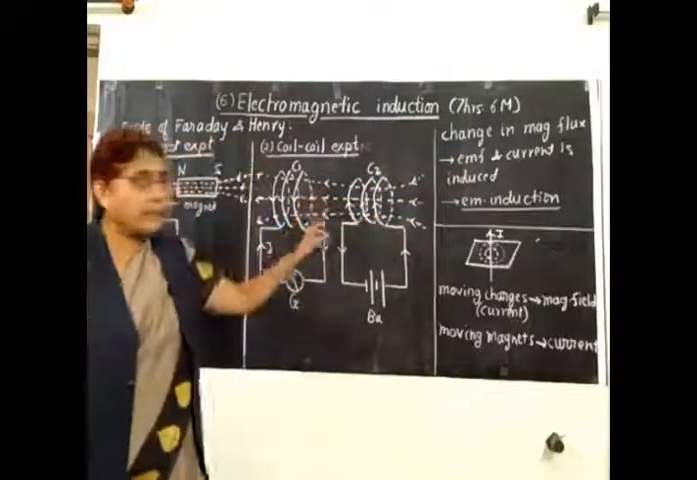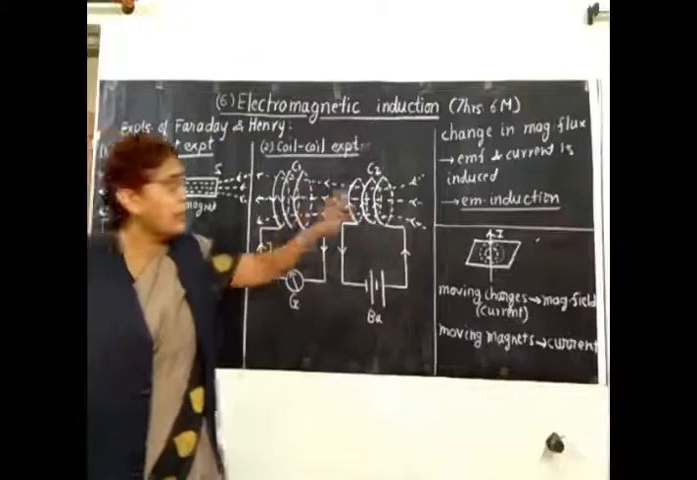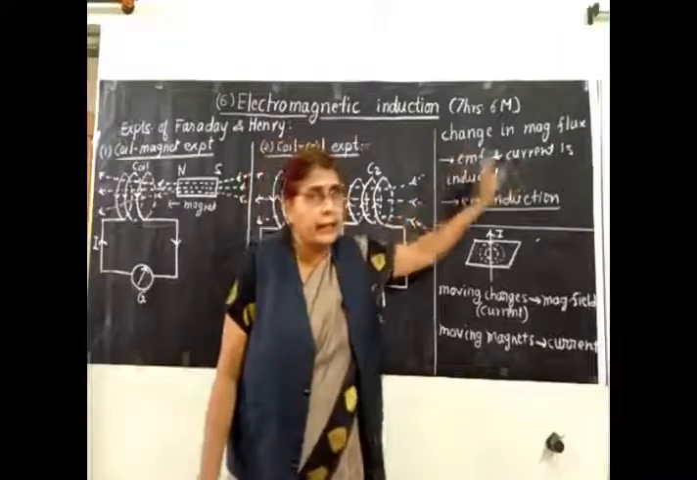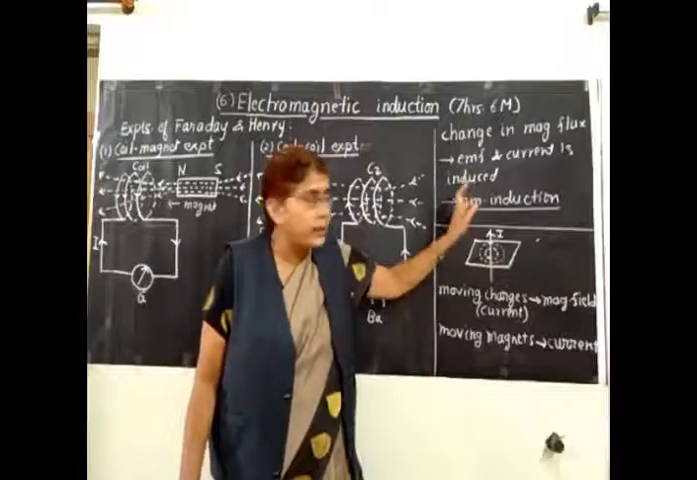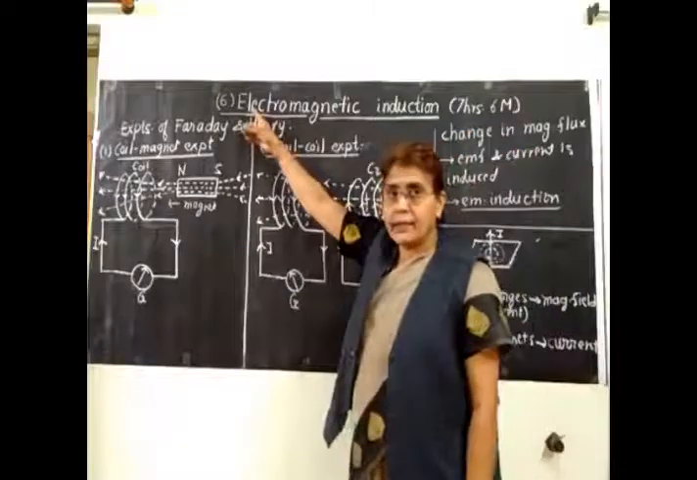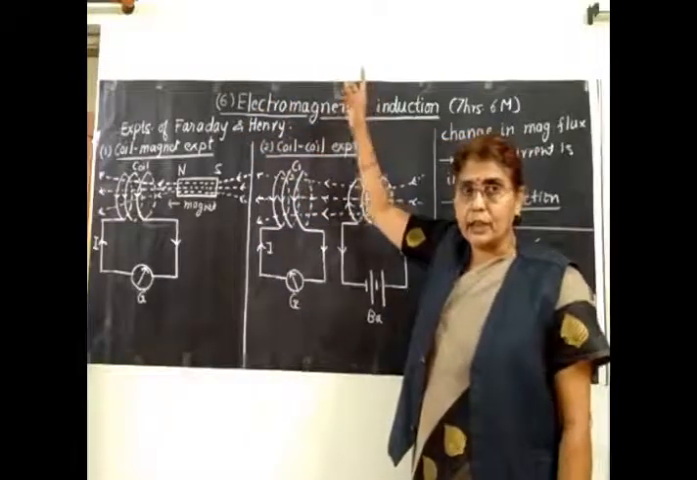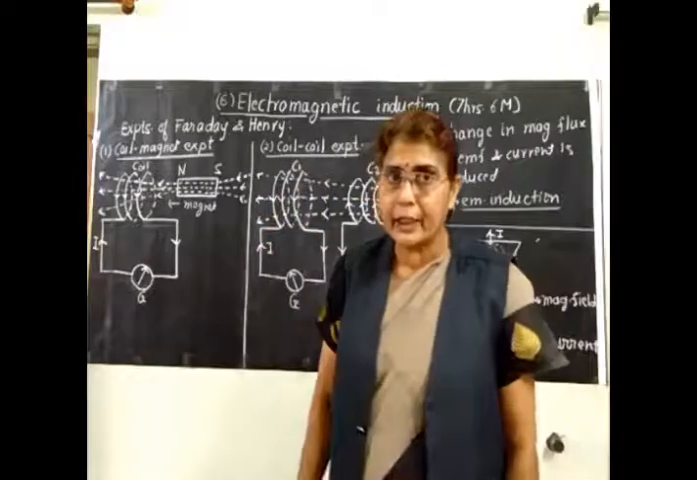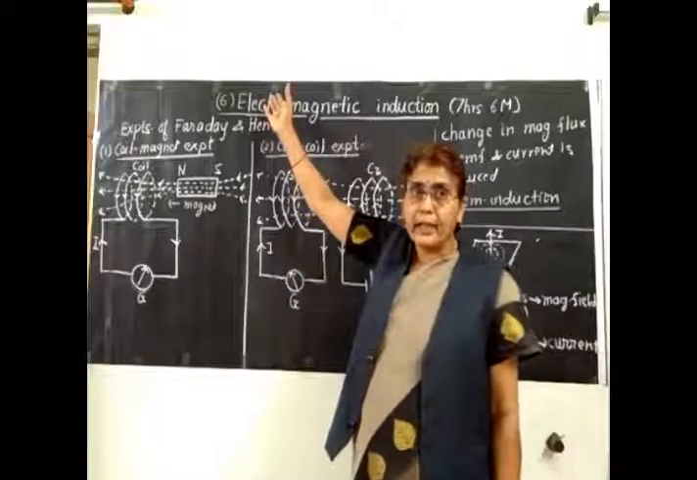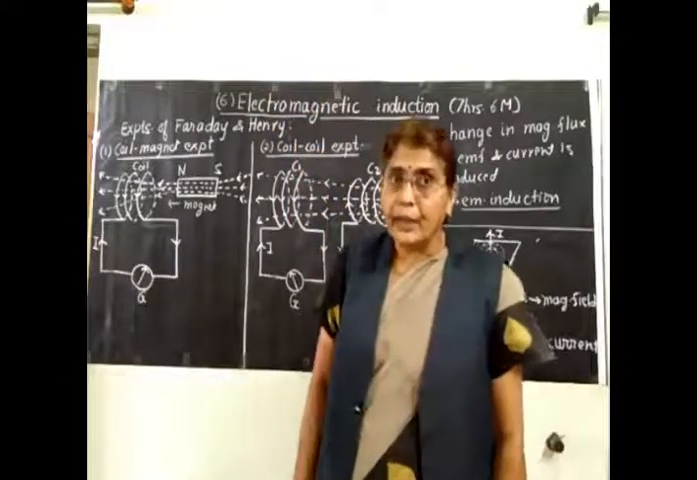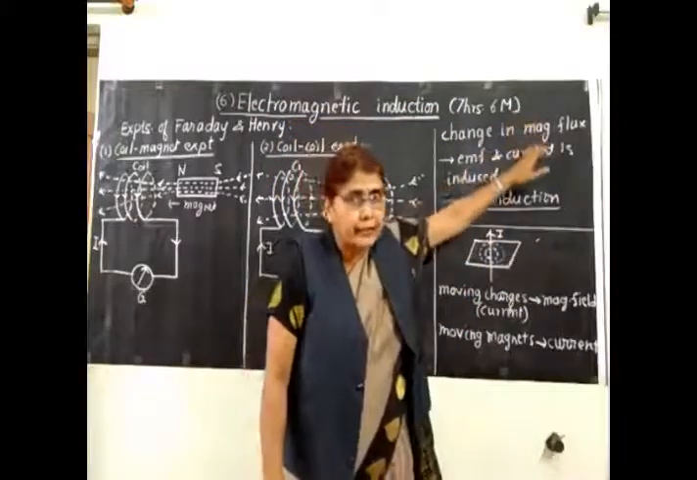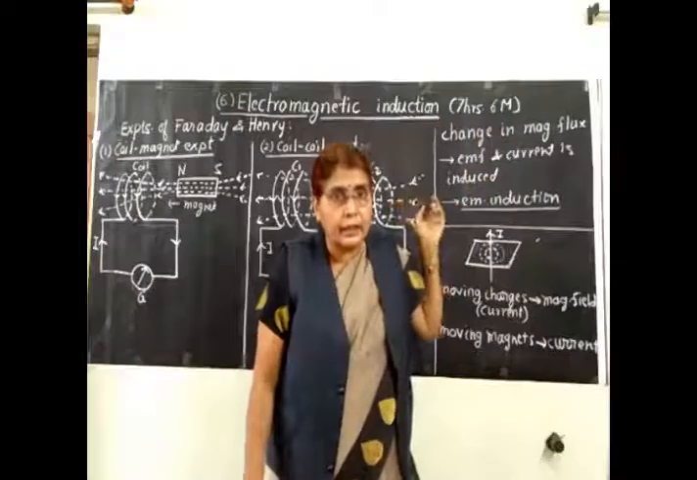And whenever there is change in the magnetic flux, magnetic field lines, then what is induced in the circuit? An EMF. EMF is voltage. A voltage and a current is induced in the circuit. So this phenomenon is called electromagnetic induction. And that is the name of the chapter itself, electromagnetic induction. So what is the definition of electromagnetic induction? That is the result of Faraday's and Henry's experiment, nothing but your electromagnetic induction. Whenever there is change in magnetic flux linked with the circuit, what is induced in the circuit?